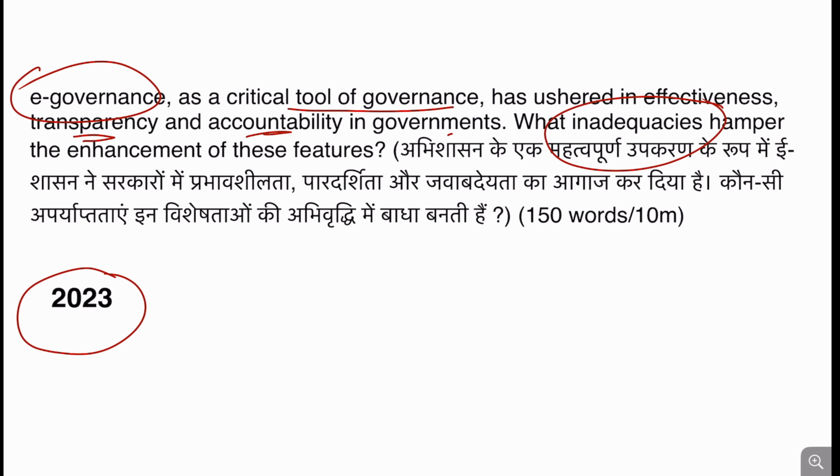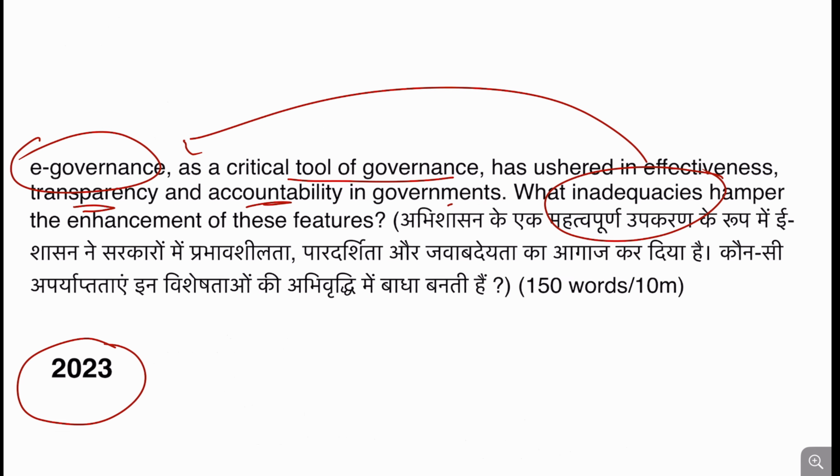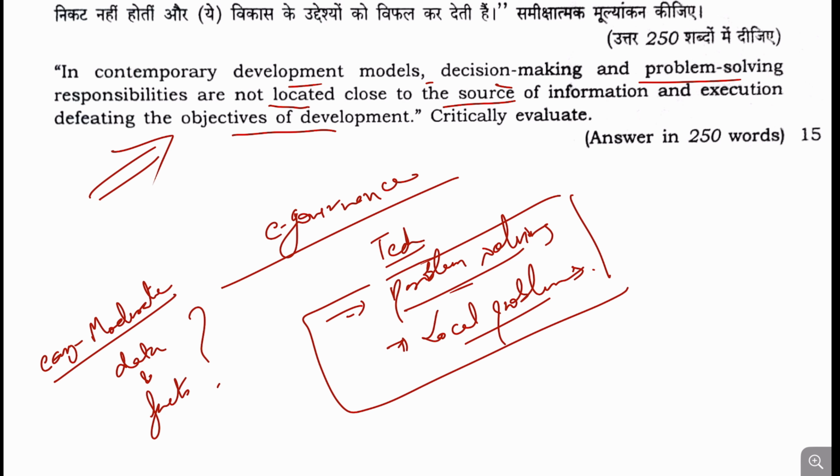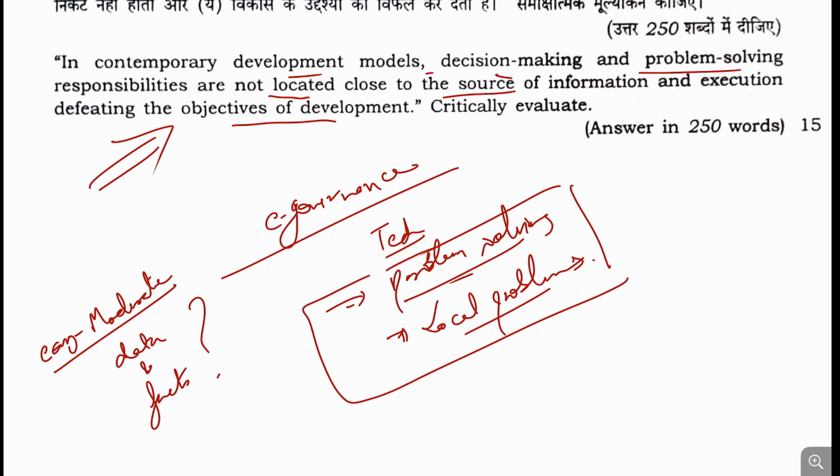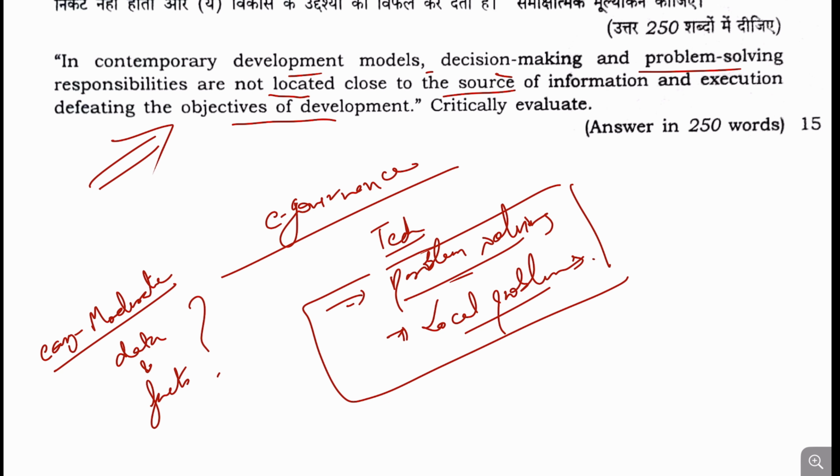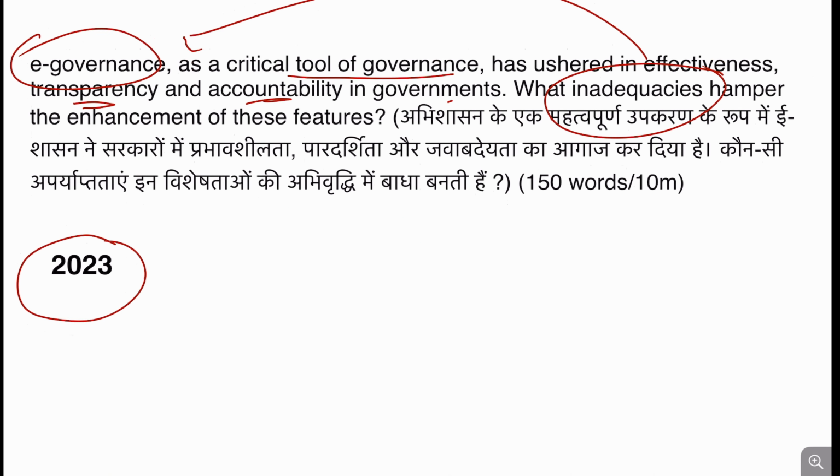Inadequacies of e-governance were asked by the UPSC in 2023, and the same type of inadequacies is to be answered in this question. So that is why this question is easy to moderate in level.